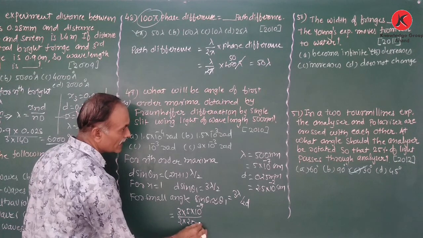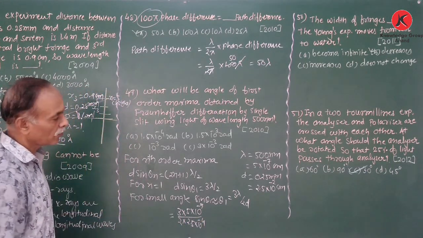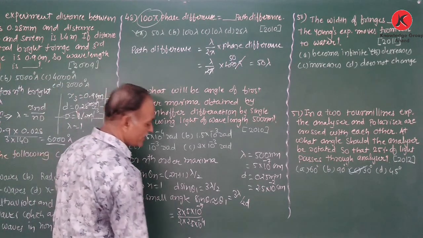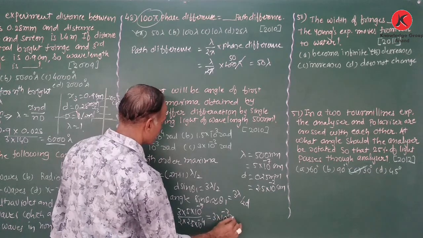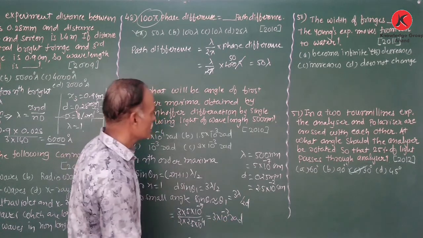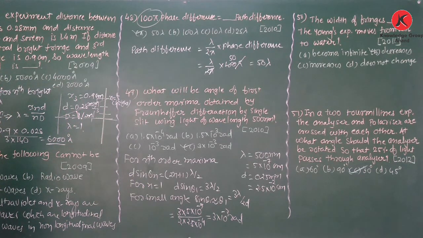2.5 × 10^-4. Therefore 3 × 10^-3 radian is our answer.